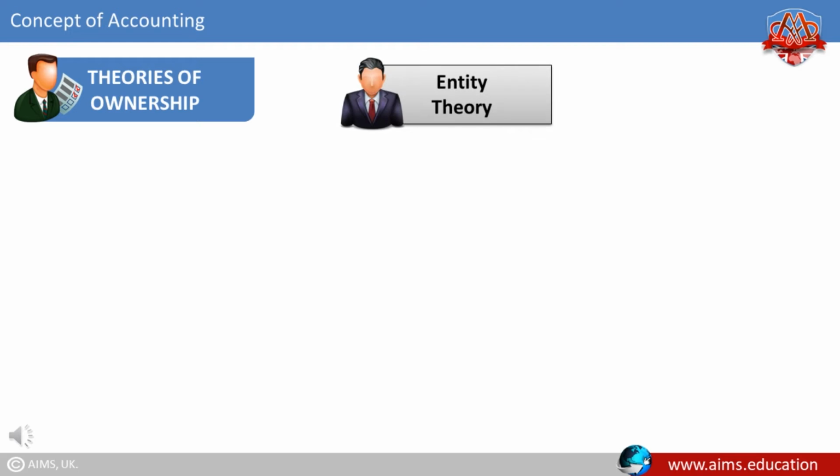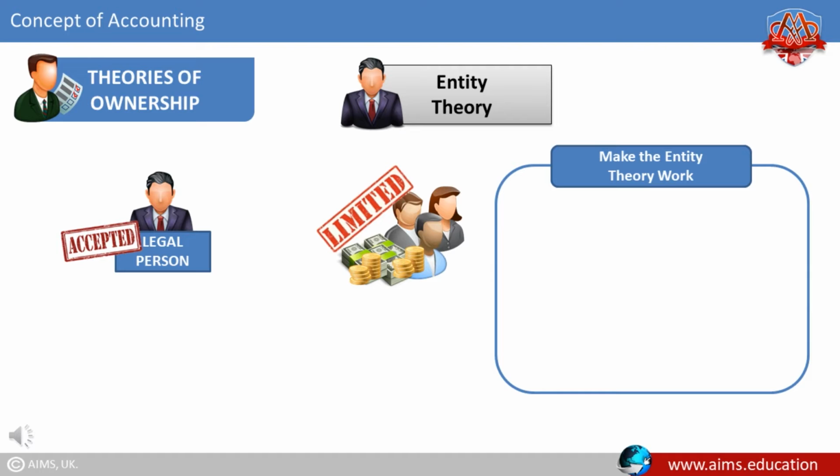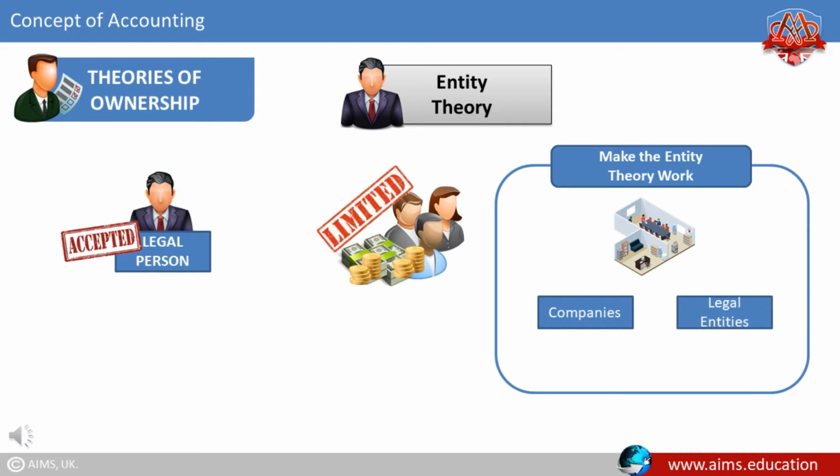Entity theory. According to the entity theory, entities are accepted as legal persons, and the liability of the shareholders became limited to the extent of its capital. To make the entity theory work, the business firms were allowed to be registered as companies and legal entities.